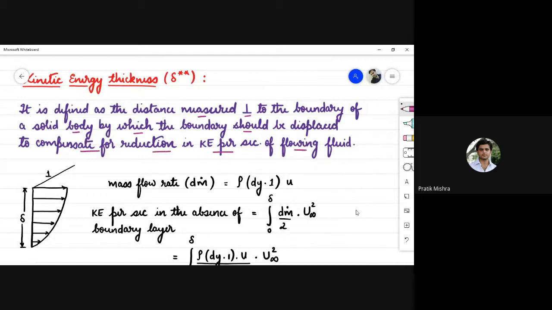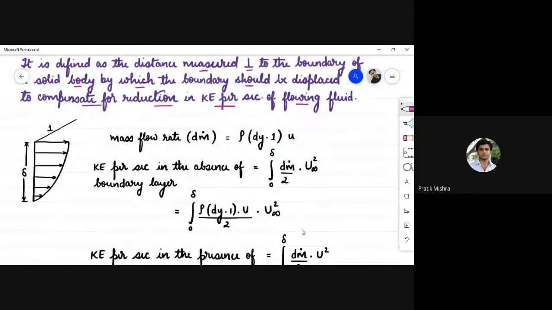Similar case as when we calculated momentum of the flowing fluid, similarly we are going to calculate the kinetic energy. So for the velocity profile shown in the diagram, just consider this flat plate, and over this flat plate consider a strip of thickness dy.